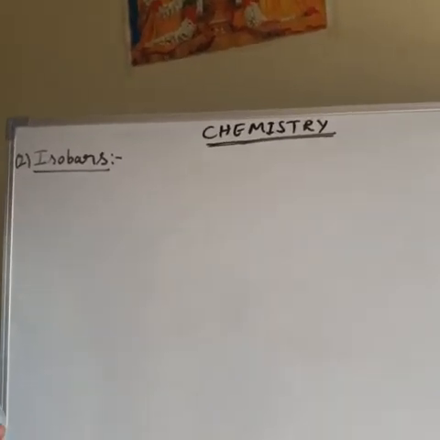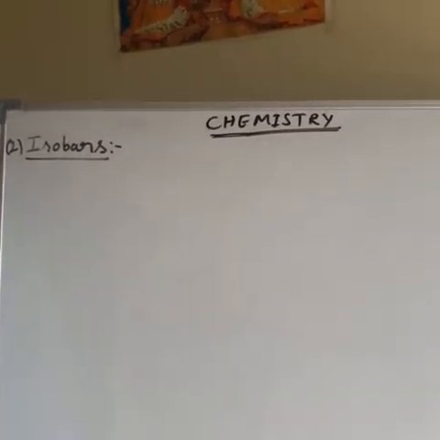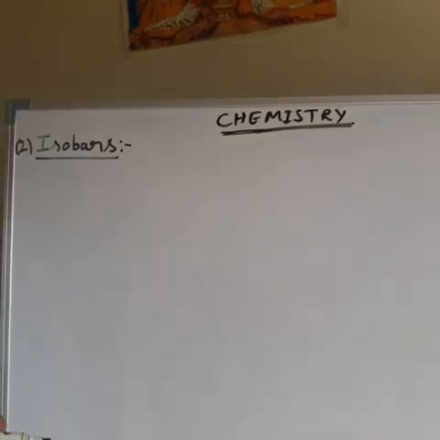Isobar means the atoms of different elements have the same mass number, different atomic number. This type of species is called isobars. So what are isobars?